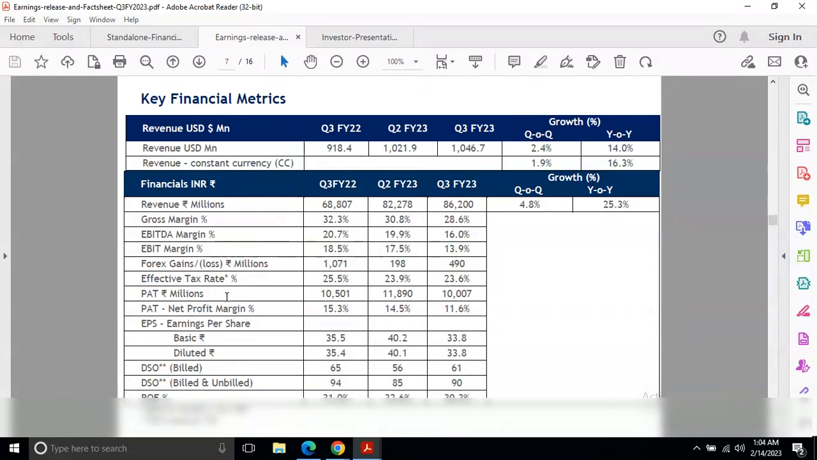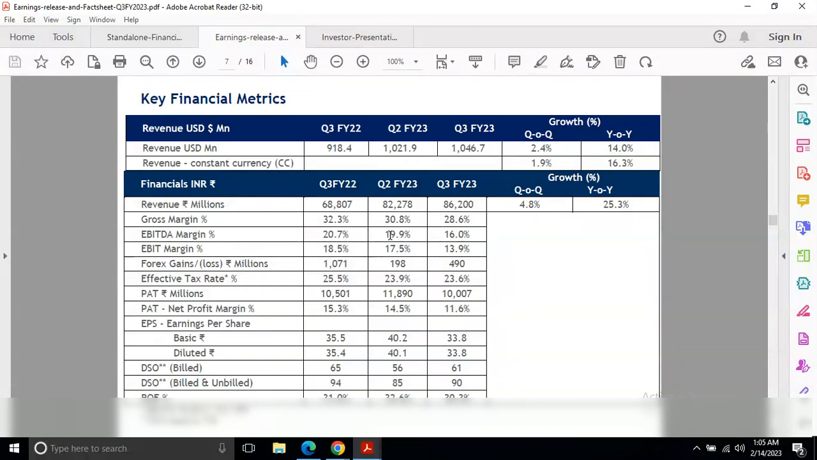Now we will read about financials. The revenue for quarter 3 of last year was 68,807 INR crore, and in this quarter it's 86,200 crore. Quarter on quarter this is a 4.8% increment, and year on year a 25.3% increment in revenue. For gross margin, earlier it was 32.3%, now it's 28.6%. So there is a decline in gross margin.